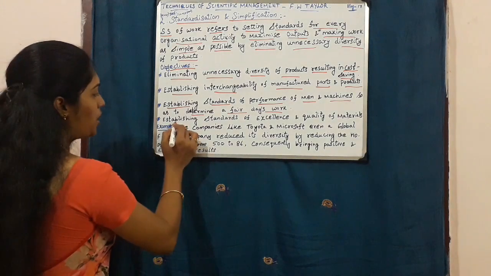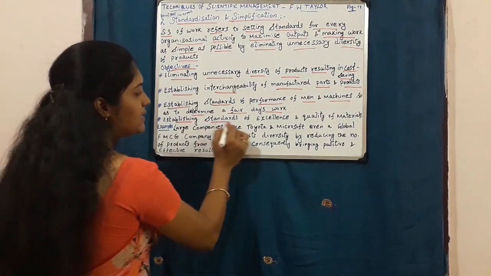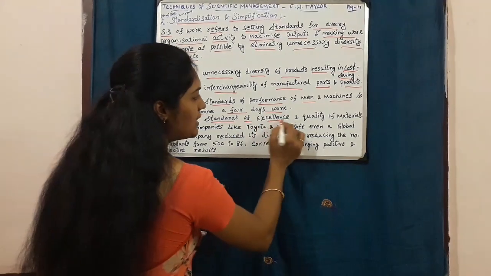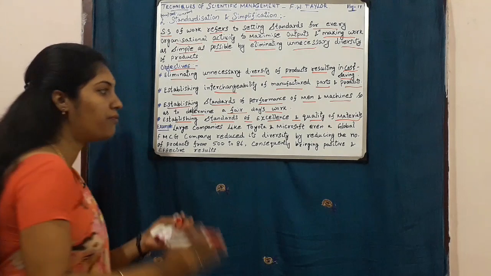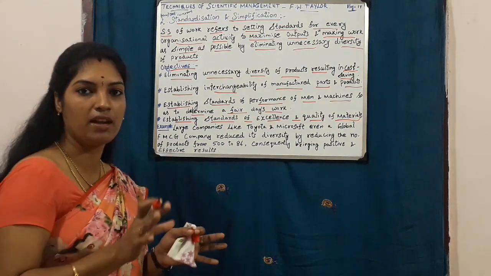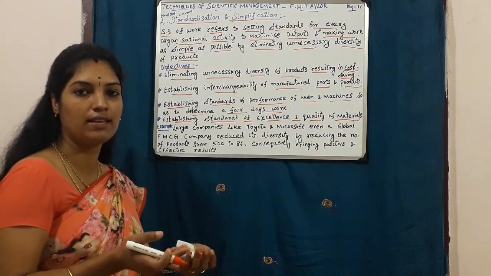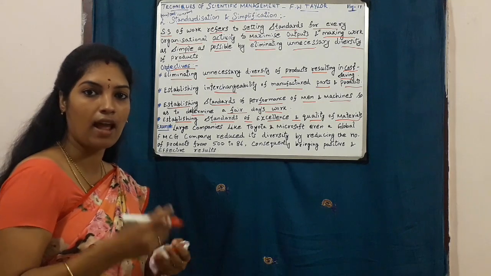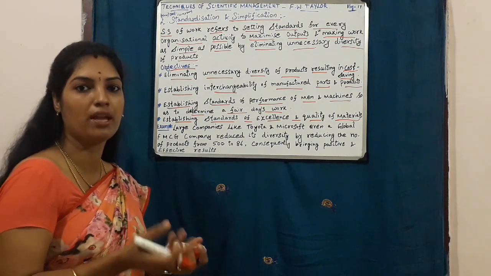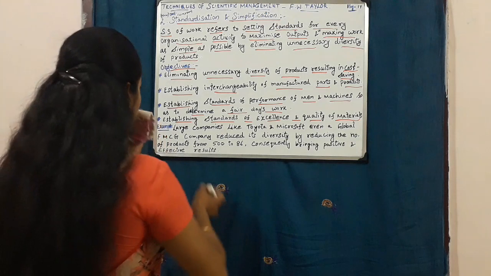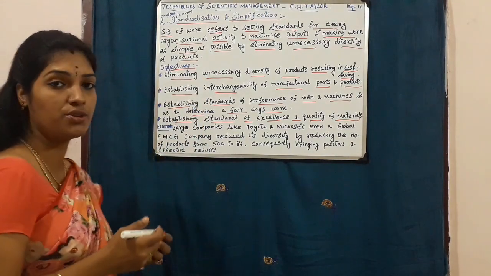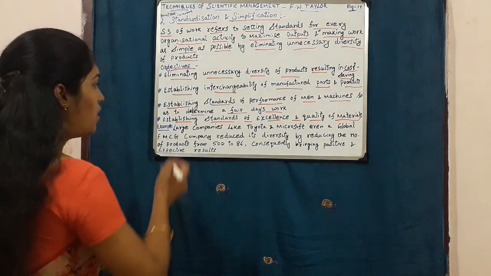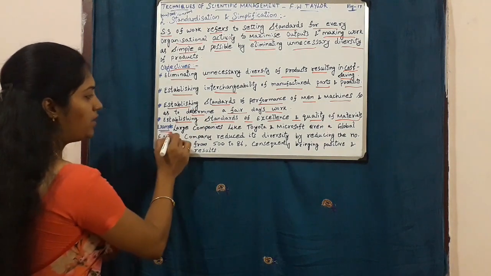And the next objective is establishing standards of excellence and quality of materials. So when we focus on producing a limited number of products, naturally the quality of the material and the quality of the product could be improved. So these are all the objectives of standardization and simplification. Also we can see an example here.